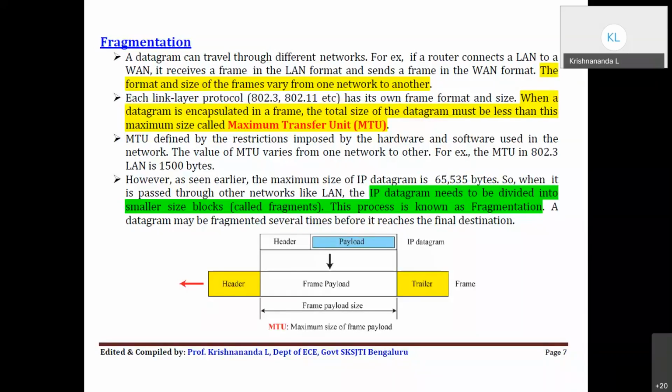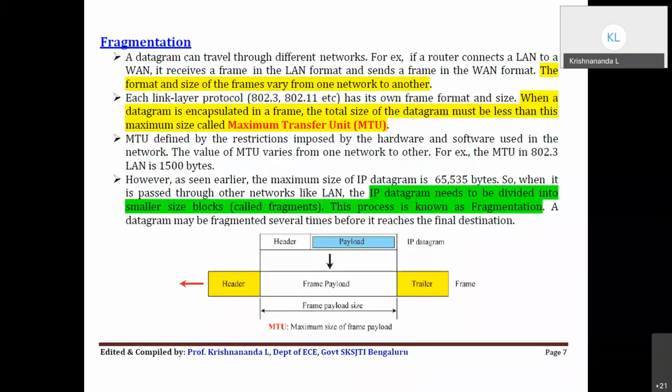The restriction imposed by the underlying network for sending your data is called MTU, maximum transfer unit. It is how much you can transfer through that network, and that will vary from one network to another. It is not a fixed one. So MTU is defined by a particular network through which the data is passing.